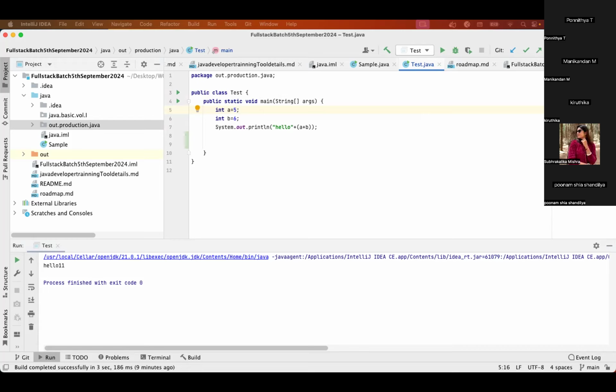So we need a translator. The translator can translate our language into the machine level language, which is called low level language. Clear? So that is the reason we have JVM and all. Basically, JDK, JVM.